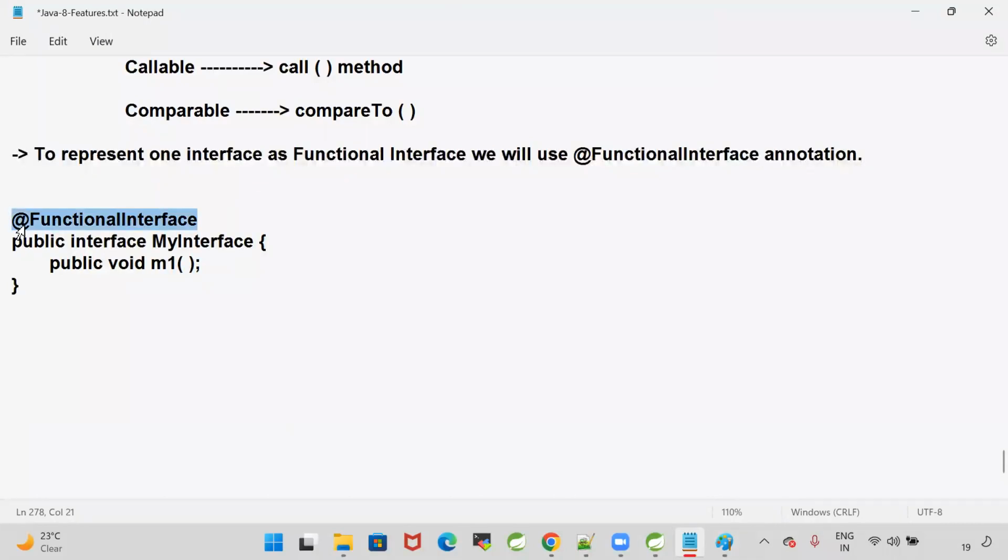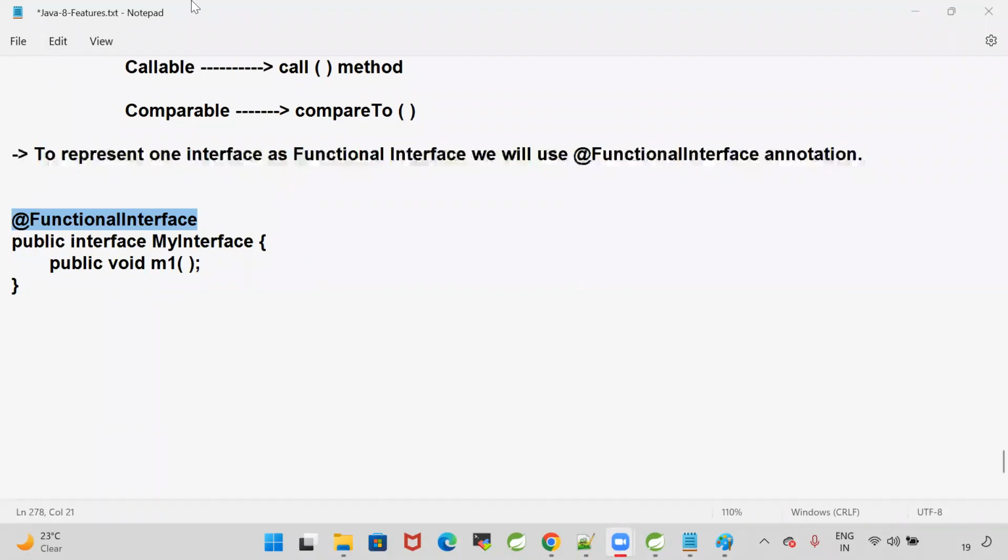If I write that annotation at the interface level, as a programmer, what is the benefit we are getting? Can you guys tell me? Come on.